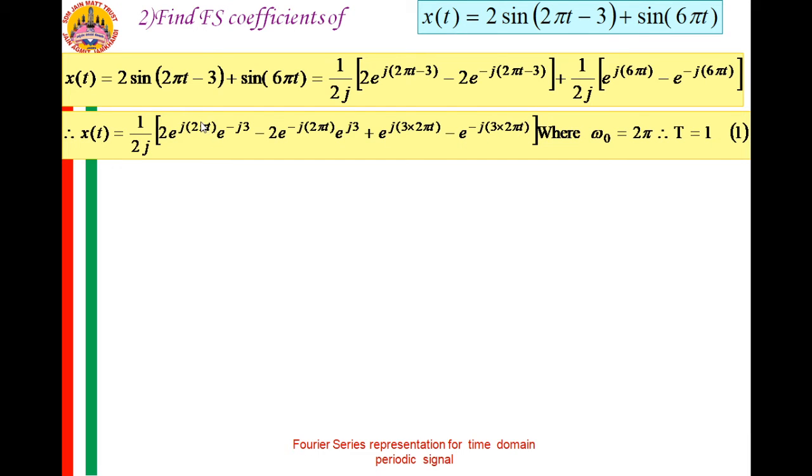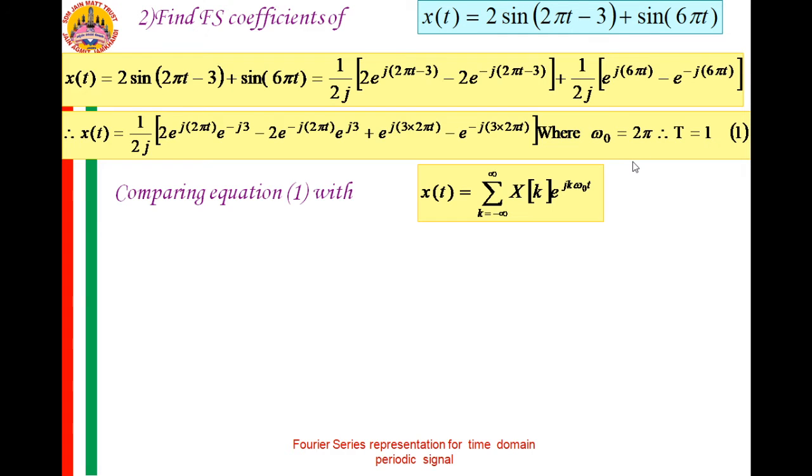Now if I consider omega naught, which is common in all these terms, as 2 pi, then T will be equal to 1. Considering omega naught is equal to 2 pi, if I compare this entire equation with the infinite series equation, what is k in this term, and what is k in this term? Can you guess? So e raised to minus j3 into 2 is constant, it is not a variable of t. So this and 1 by 2j are the coefficients of e raised to j2 pi t.